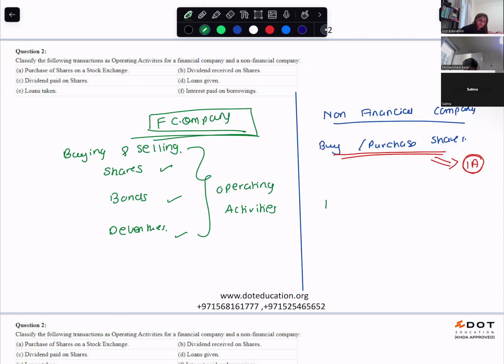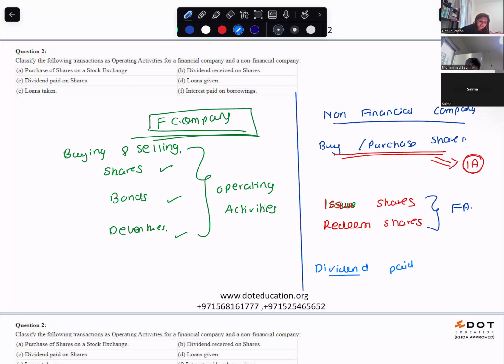Now understand, you are issuing shares, not purchasing. Issue means you give it to the public and ask the public to buy. Issue shares or redeem shares, so this will be what activity? Financing activity. Very good. Now there is one more thing in this. Dividend paid. Dividend paid is what activity?